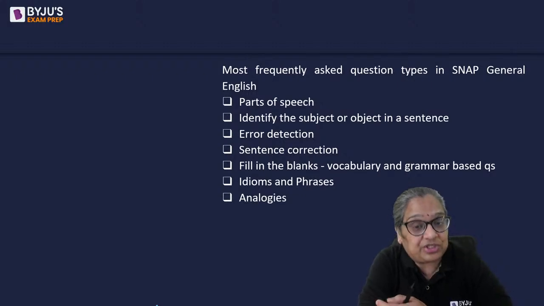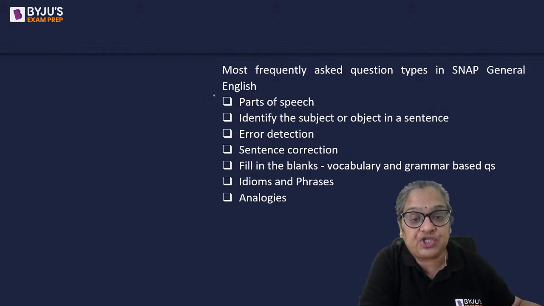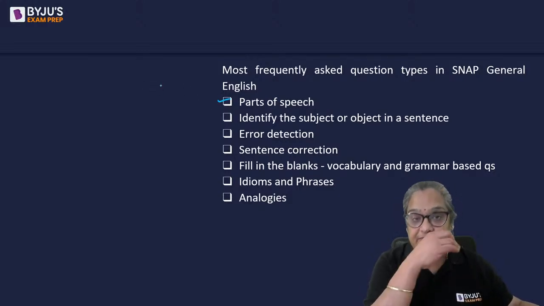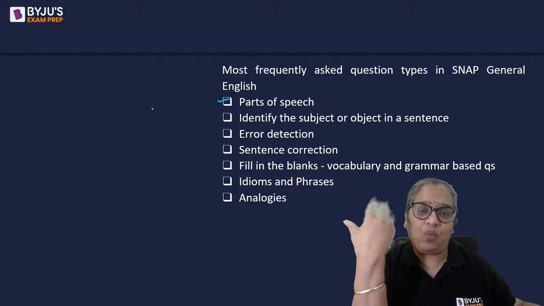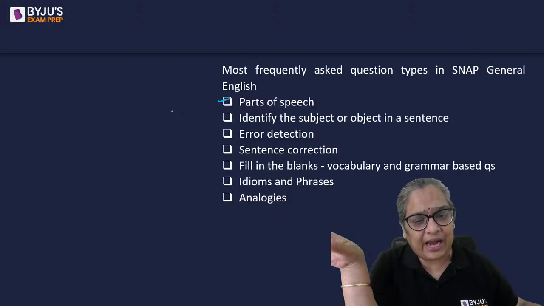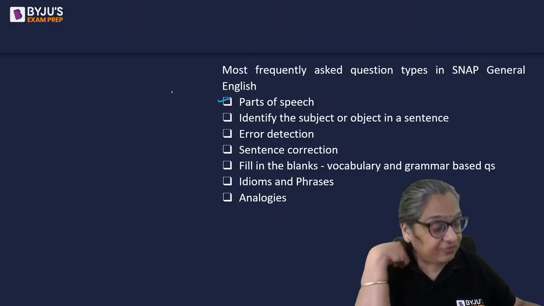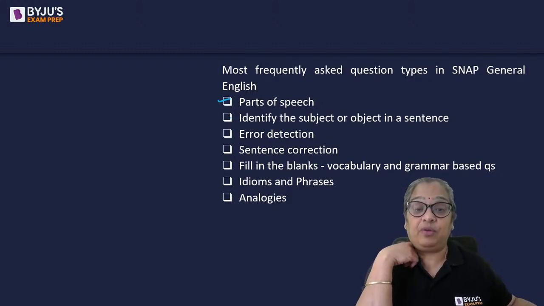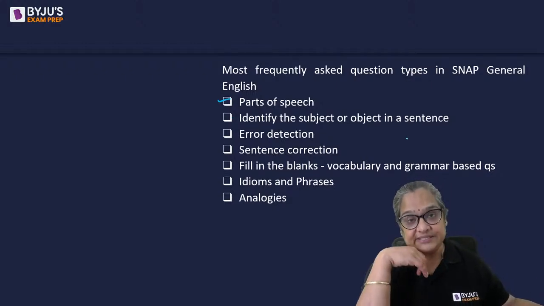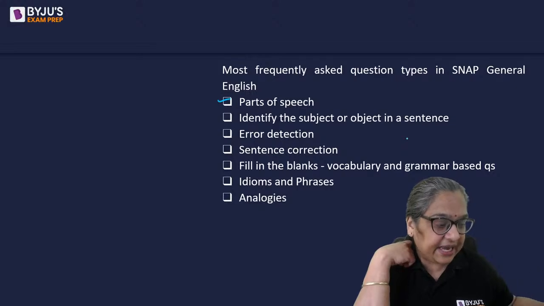All right, so we have questions on generally. There are a couple of questions on parts of speech where you have to identify what part of speech it is. A word is underlined, and you have to identify what part of speech it is, noun or verb or adverb. Or they will give you a sentence and ask you which is the adjective in the sentence, which is the adverb in the sentence, how many adjectives are there in the sentence. It could be asked in any way.